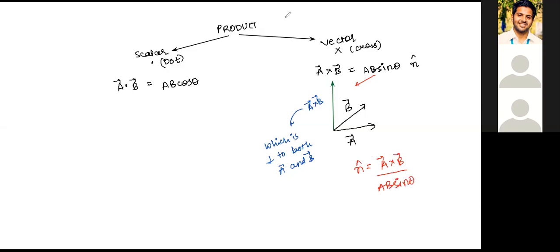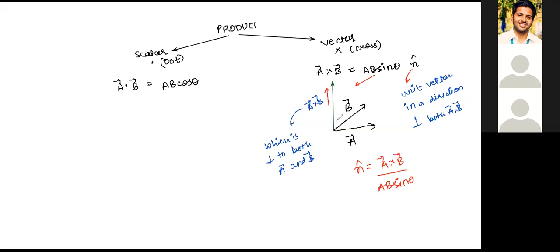It is very evident from the formula written above how you will give n cap. N cap is basically the unit vector along this direction. Mark this: n cap is a unit vector in a direction perpendicular to, again, both A and B. Now there can be two ways.